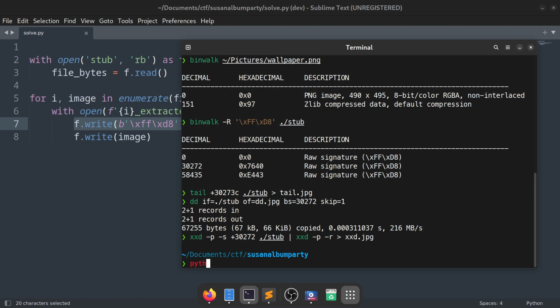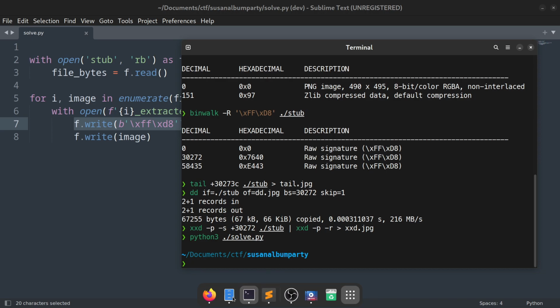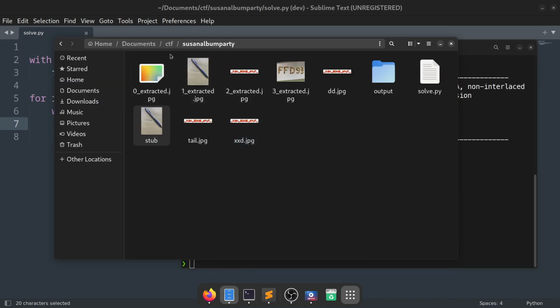And that's it. Once we take a look at these 3 images, it becomes clear that these are the 3 pieces of the flag that we were looking for. After combining these, we can submit the flag.